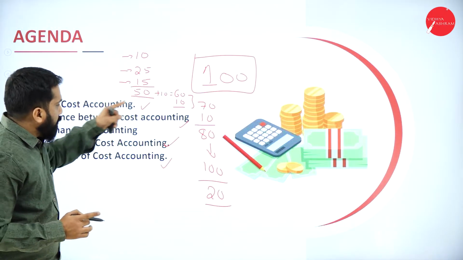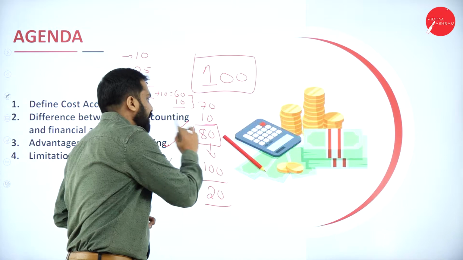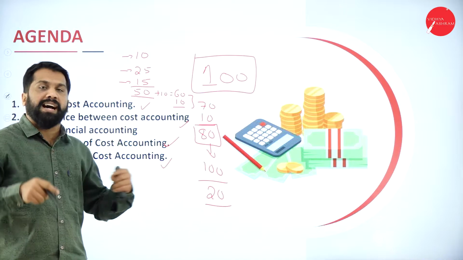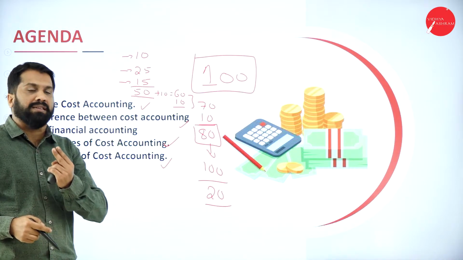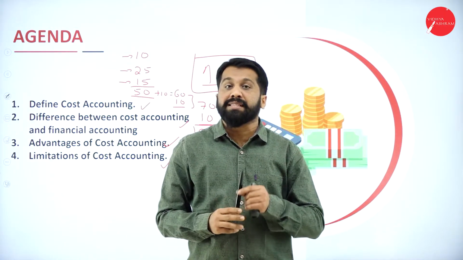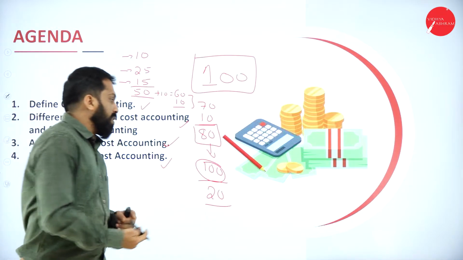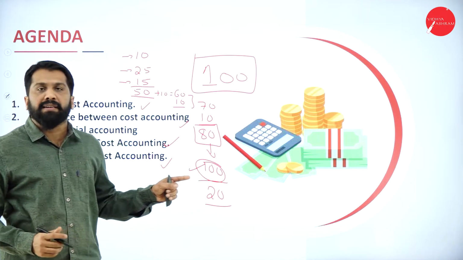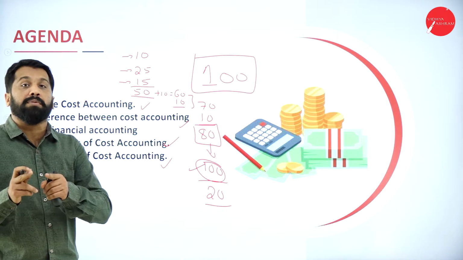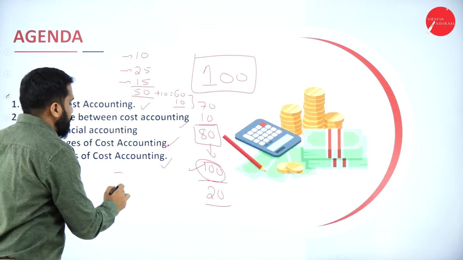See, with the help of cost accounting, you got to know your total expenditure is 80. Once you know your total expenditure is 80, you fixed that you need 20 rupees profit per pen. Now, you made it 100 rupees per pen. Hope you understood. This is called cost accounting. Unless and until you know cost accounting, you cannot arrive at the price of 100. Otherwise, blindly you can sell this pen for 75. If you don't know about cost accounting, you will say I will sell this pen for 75.